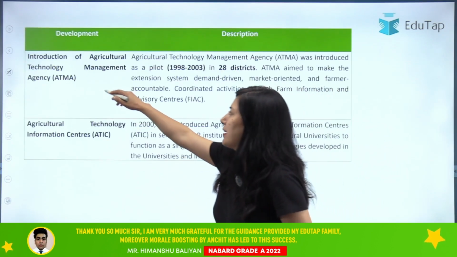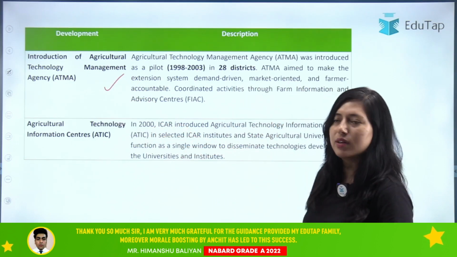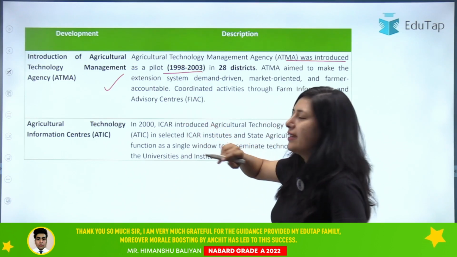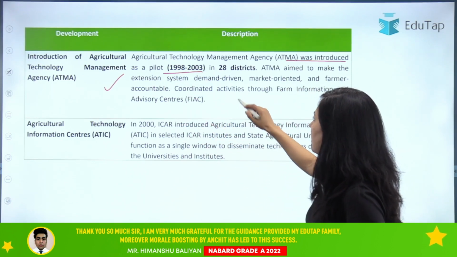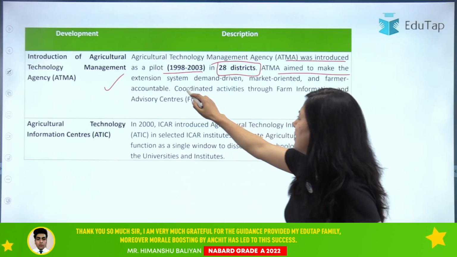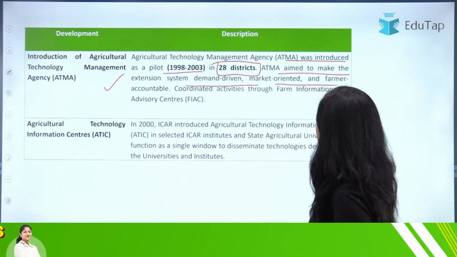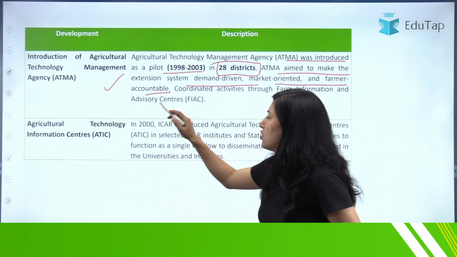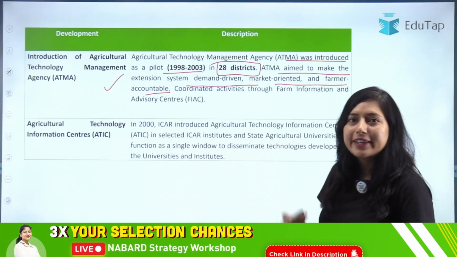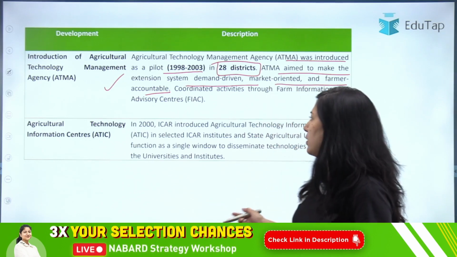Introduction of Agriculture Technology Management Agency, that is ATMA. Okay, so ATMA was introduced as a pilot in 2003 in 28 districts. Clear? So the aim was to make the extension system demand driven, market oriented and farmers accountable.